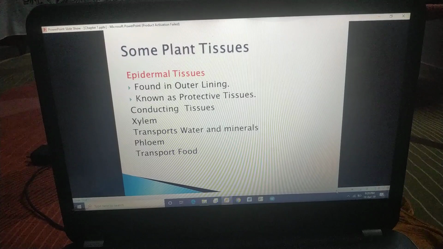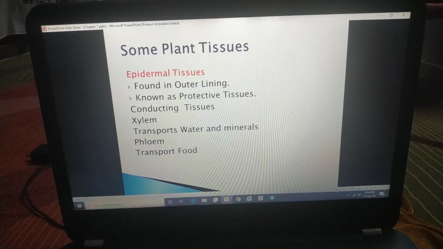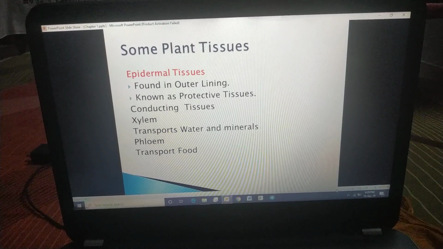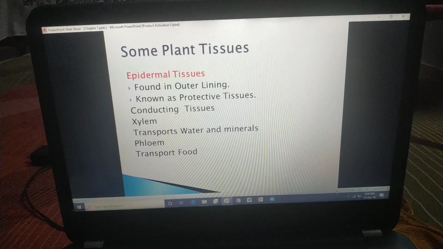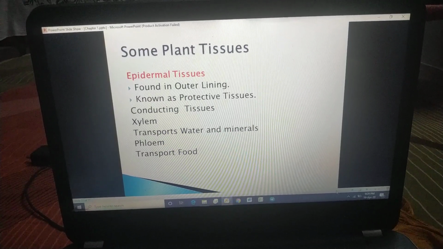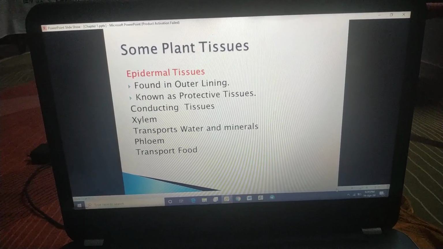Found in the outer lining, known as protective tissue. Yes, this is the thick layer of tissues which is protecting the internal soft tissues or cells. They are hard enough, protecting the internal tissues present in the body.